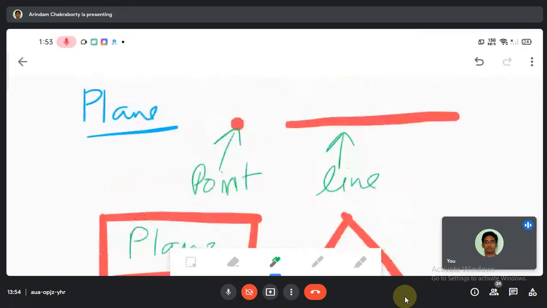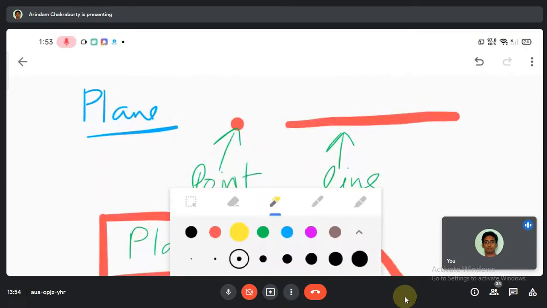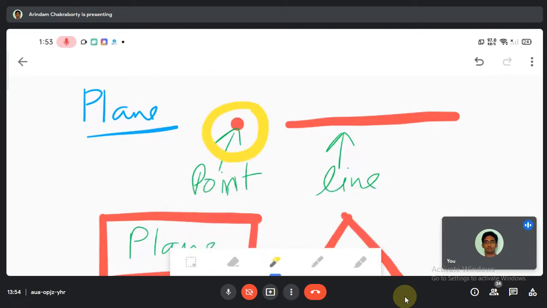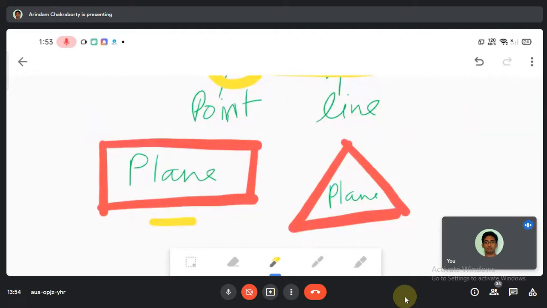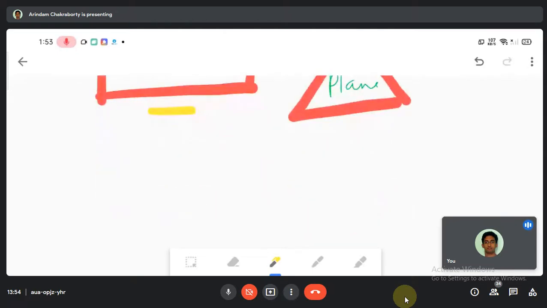In earlier classes, we have learnt about this point and this line, but we are not familiar with planes. What to do? How to approach? Before that, we need to go for some basics which will give us the understanding of how a plane works. So let us start with today's class.